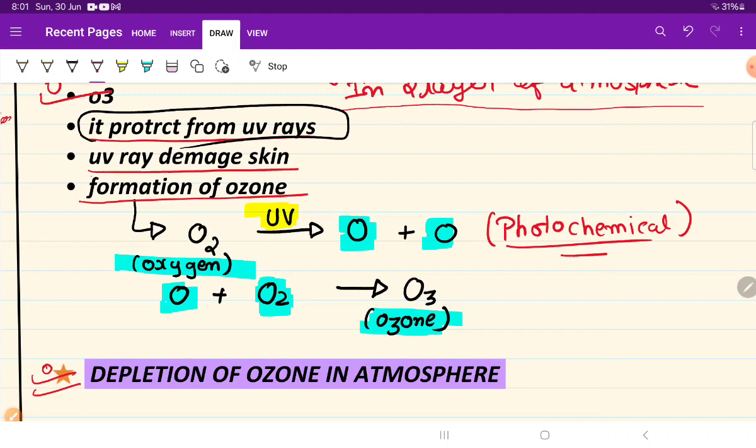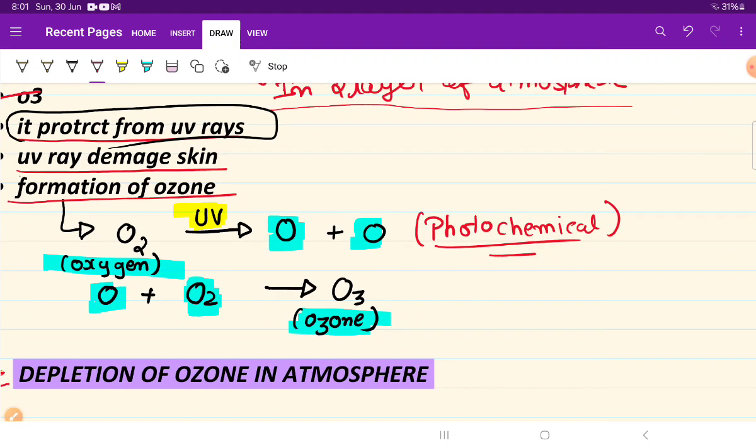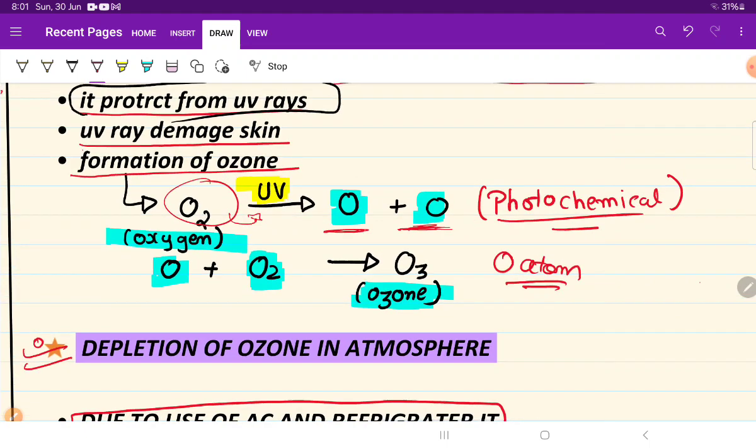We know that the ozone protects us from the UV rays, but how is the ozone formed? Ozone is formed from the O2 molecule, that means oxygen. Oxygen lies in the first layer of the atmosphere. It will absorb the UV rays, and due to the UV rays, it will convert into 2 oxygen atoms, students. 2 oxygen atoms, not an oxygen molecule. Molecules means O3, O2, O4. That is a molecule. 2 oxygen atoms are converted by the UV rays from the O2.